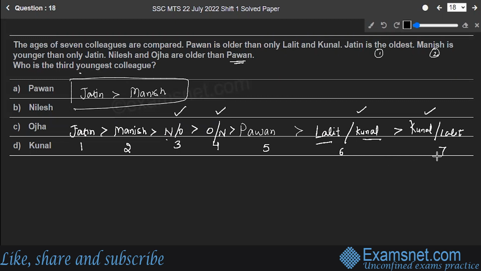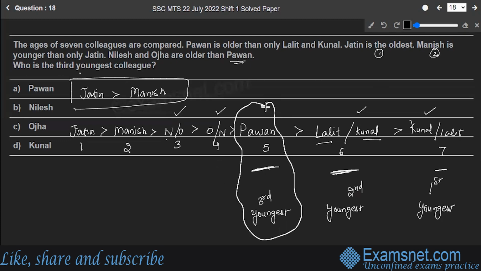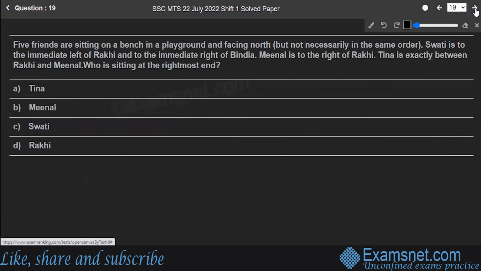See, if I'm saying who is the third youngest colleague, so this is the youngest one, then this one, and then this one. So this is the first youngest colleague, this is the second youngest colleague, and this is the third youngest colleague. Okay, that means Pawan is the third youngest colleague. Option A is the correct answer to the question. Hope you are clear. Let's move to the next question, number 19.